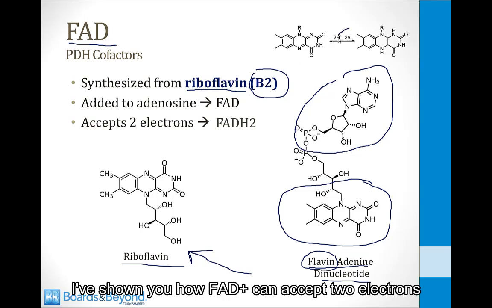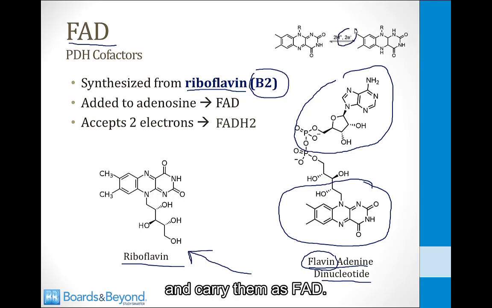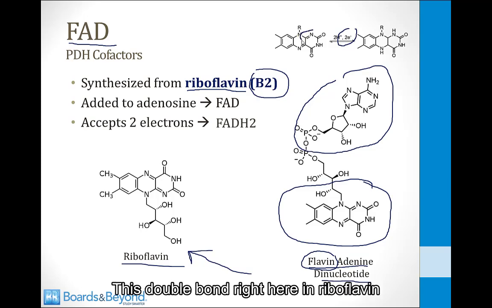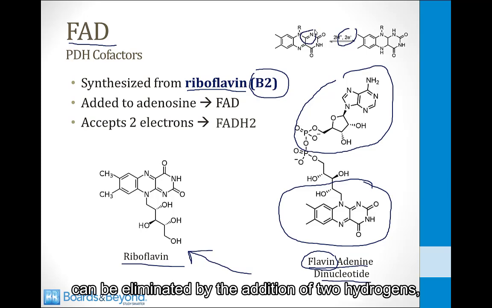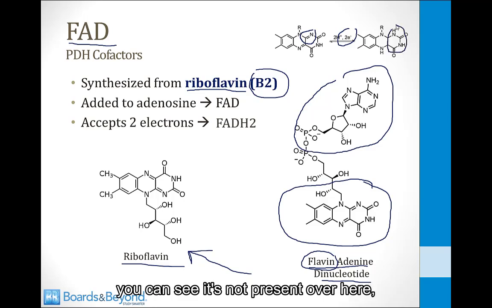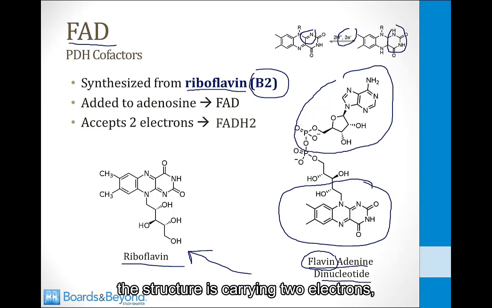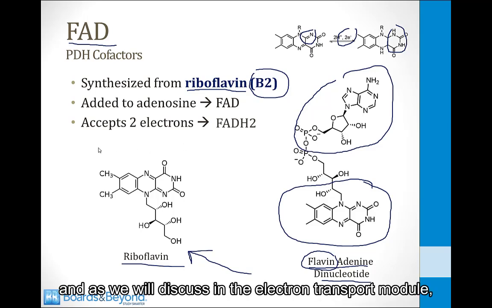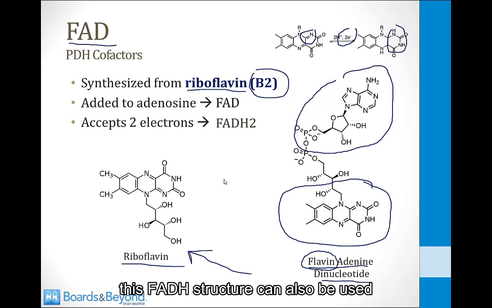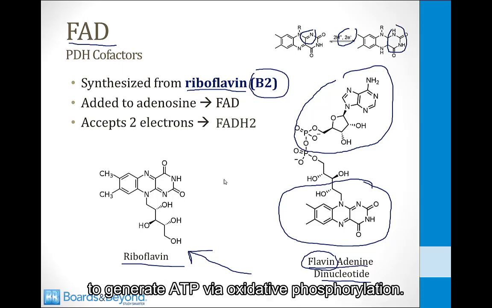If you look at the top part of the screen here, I've shown you how FAD plus can accept two electrons and carry them as FADH2. This double bond right here in riboflavin can be eliminated by the addition of two hydrogens. You can see it's not present over here. And once those two hydrogens have been added, the structure is carrying two electrons, and thus FADH2 is a carrier of electrons. And as we will discuss in the electron transport module, this FADH2 structure can also be used to generate ATP via oxidative phosphorylation.